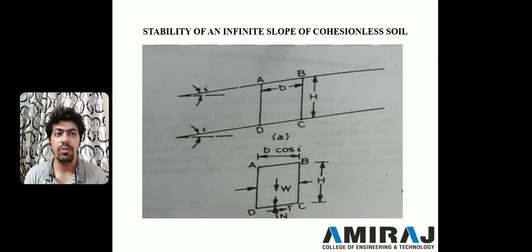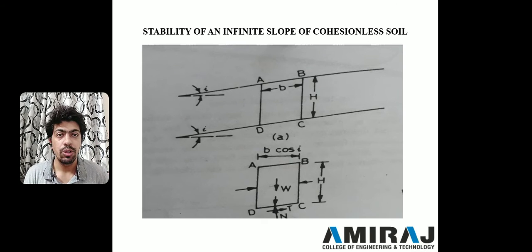Now, stability of infinite slope of a cohesion-less soil. For defining this, we need to see this figure. This is a section ABCD, that is a soil mass section. The width of the section is B, and that is inclined with a horizontal at I angle. The height is H. That is the difference of level between B and C.